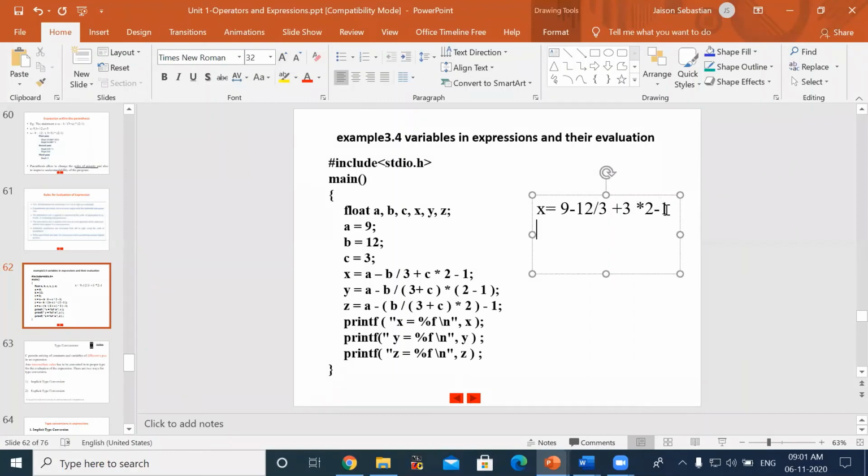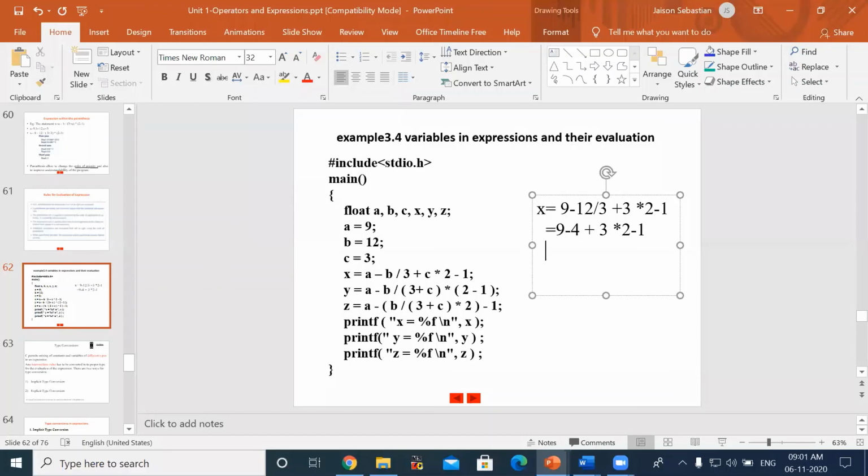Gautam, are you there? Yes, ma'am. So what will be solved first in the next pass? After subtraction comes division. Division has priority. Here there is no parenthesis, right? So we will be solving division. So it is 9 minus... what will be solved now? 12 by 3. 12 by 3 is what? 4. So you have to write it as 4, and then the remaining expression, plus 3, and then multiplied by 2 minus 1.